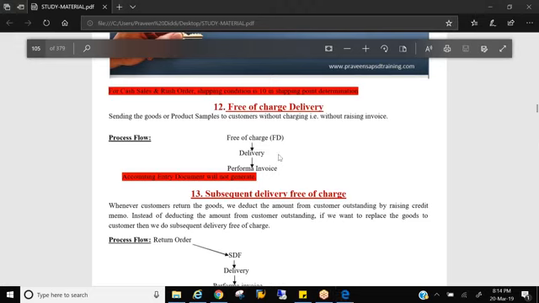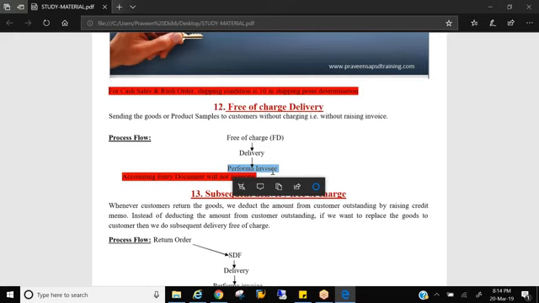What is proforma invoice? It is a dummy invoice. It will not be posted into accounting. See, we discussed yesterday, right? We need to create a billing document and we need to post it to accounting. Then an invoice would be triggered. But here we create a billing document, but we don't post anything to the accounting because we are not charging anything from the customer. But for the sake of the department as a legal process, every delivery has to be accompanied with an accounting document, that is proforma invoice. So it's a dummy invoice. Okay, so here they would be sending you a proforma invoice along with the delivery.